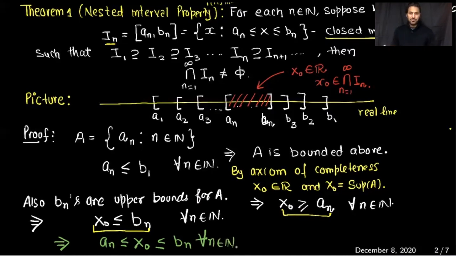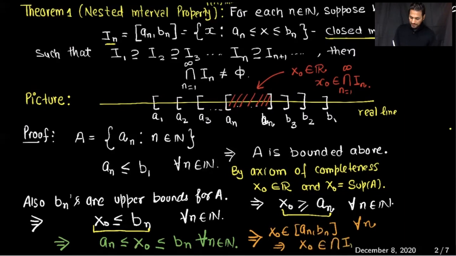And this is what we need to prove, that x0 is always in the interval [a_n, b_n]. So x0 is always in this closed interval for every value of n, or in other words, x0 is in the intersection of the sets I_n.